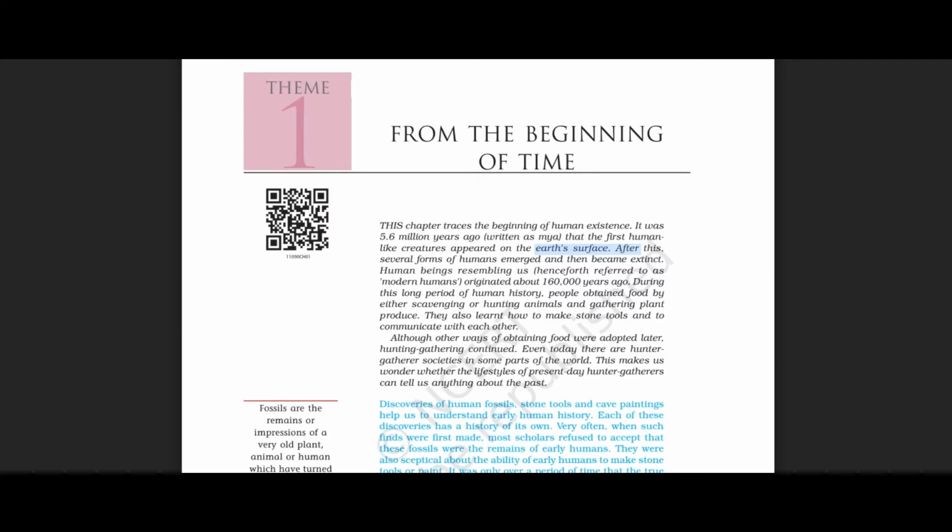So 5.6 million years ago only, humans have existed in this world. It has been said by the archaeological department.